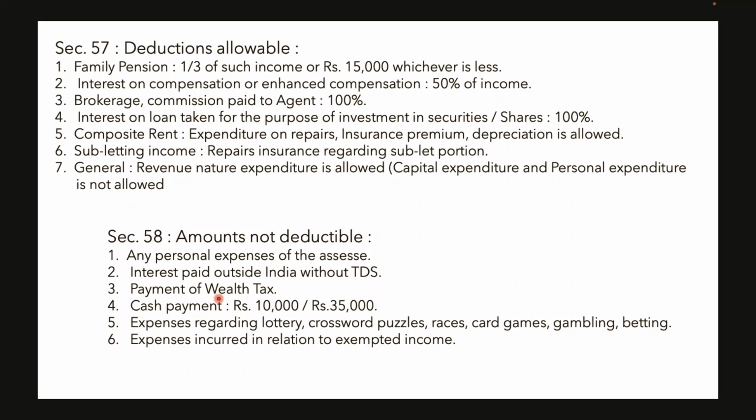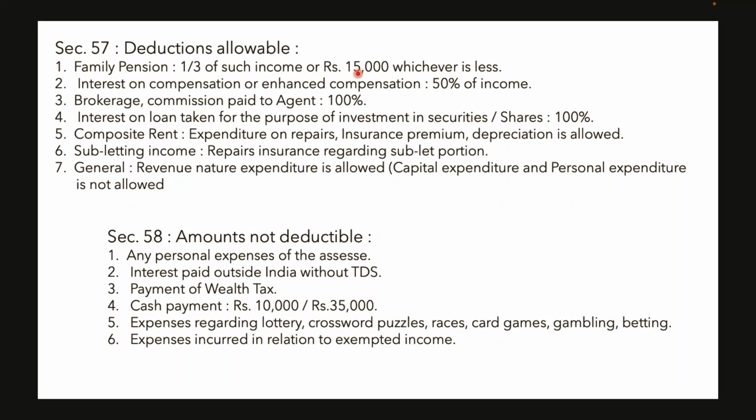So now the deductions which can be claimed under section 57. First one is family pension, for which the deduction allowed is one third of such family pension or rupees 15,000, whichever is less. So for family pension, a standard deduction is allowed, that is one third of such family pension or rupees 15,000, whichever is less. Interest on compensation or enhanced compensation: 50% of such income is allowed as deduction.